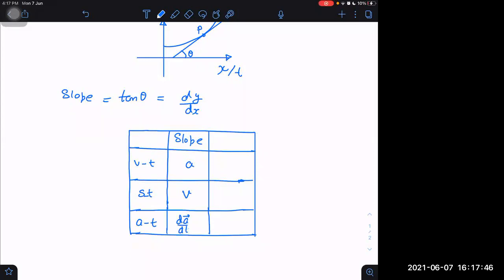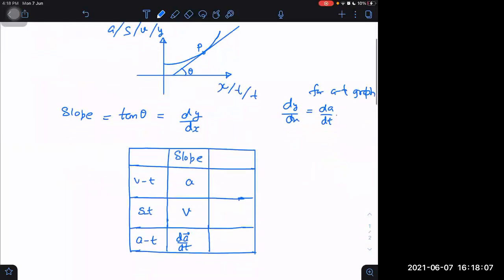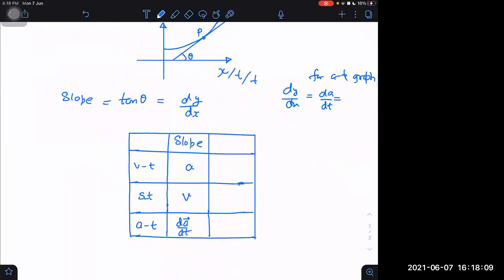If y becomes acceleration and x becomes time, then dy by dx will change into dA by dt for an At graph. How can you say dA by dt is velocity? That is not right. There is a different name for it. We call it jerk.